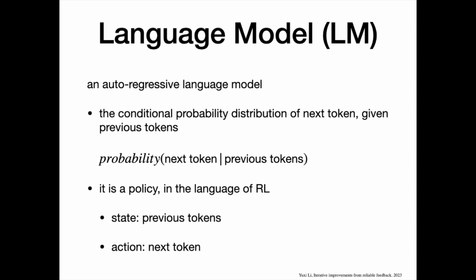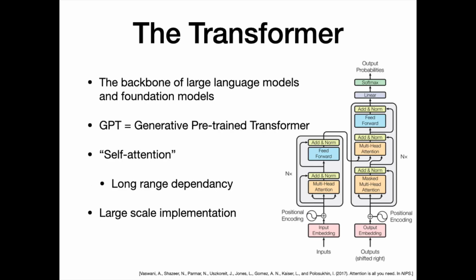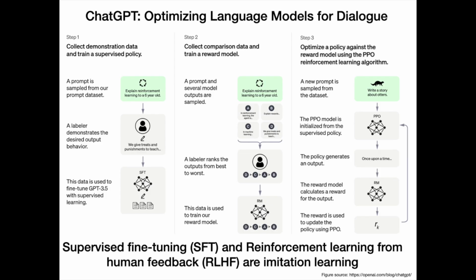An auto-regressive language model specifies the conditional probability distribution of the next token, given previous tokens. The transformer is the backbone of large language models and foundation models. GPT stands for Generative Pre-trained Transformer. Supervised Fine-Tuning, SFT, and Reinforcement Learning from Human Feedback, RLHF, are imitation learning.